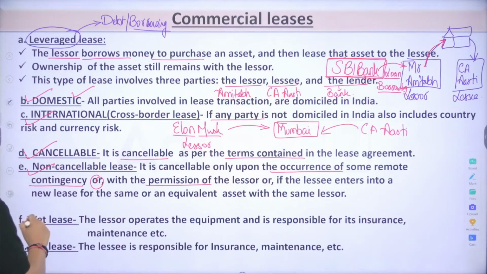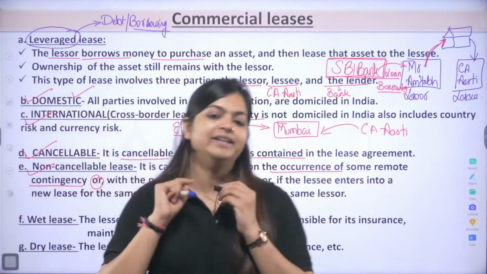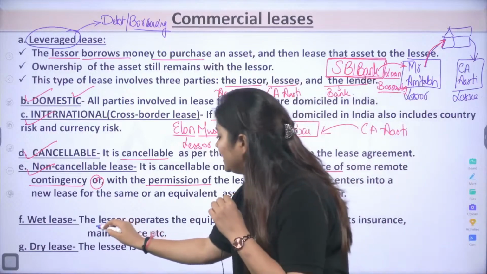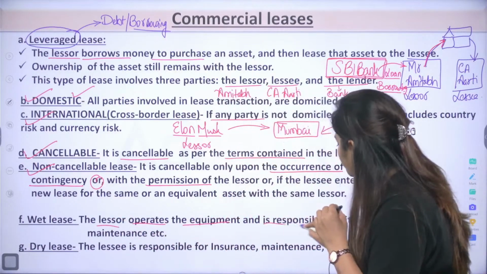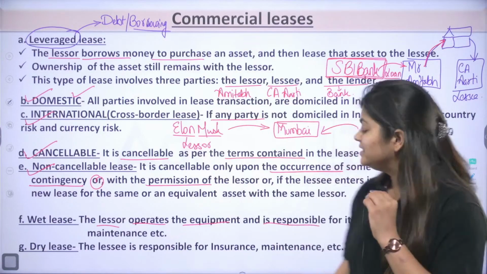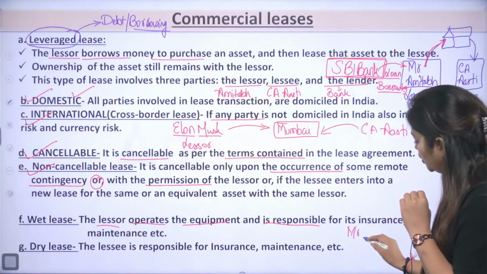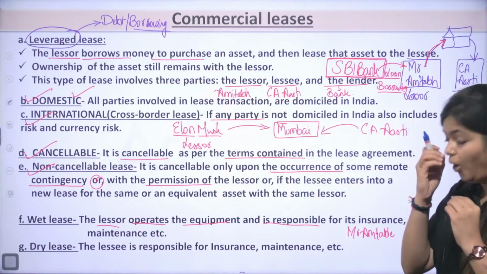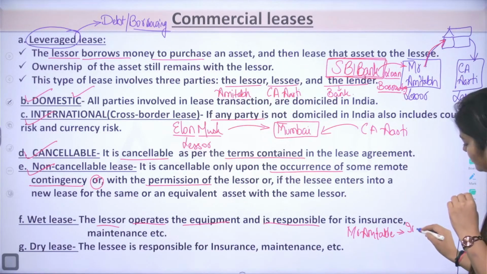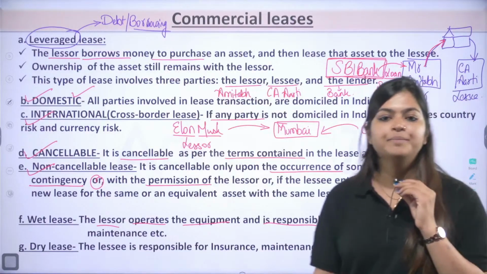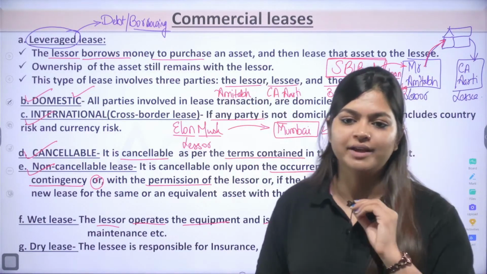And the next one is your wet lease and dry lease. In a wet lease, the lessor operates the equipment and is responsible for its insurance, maintenance, etc. Means here, Mr. Amitabh, though he said that Miss Aarti, you can use that house, but all insurance payment, repair, maintenance, all these things belong to Mr. Amitabh only. He will take care of those things.